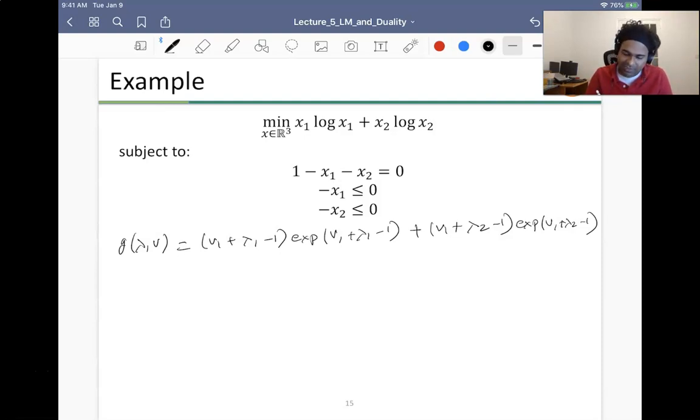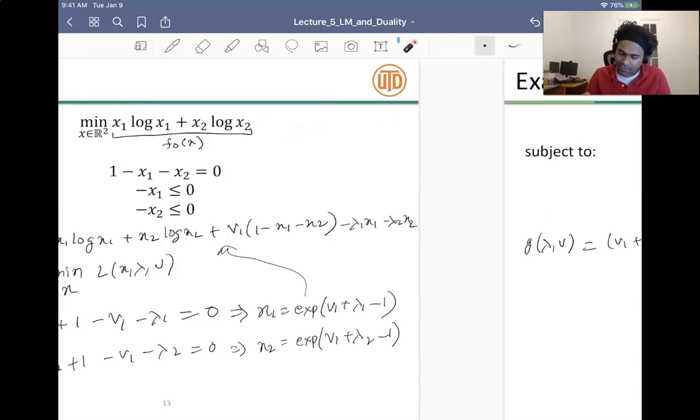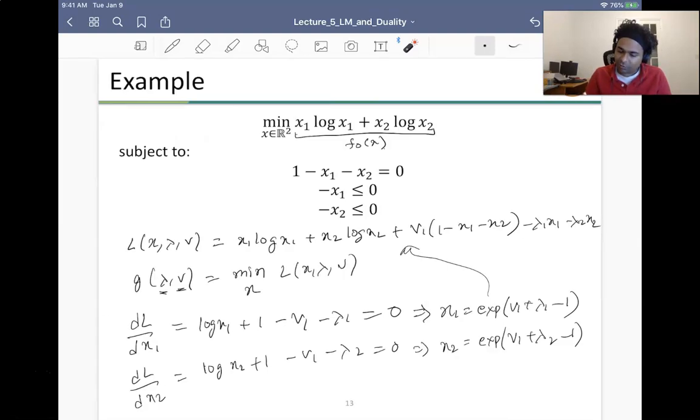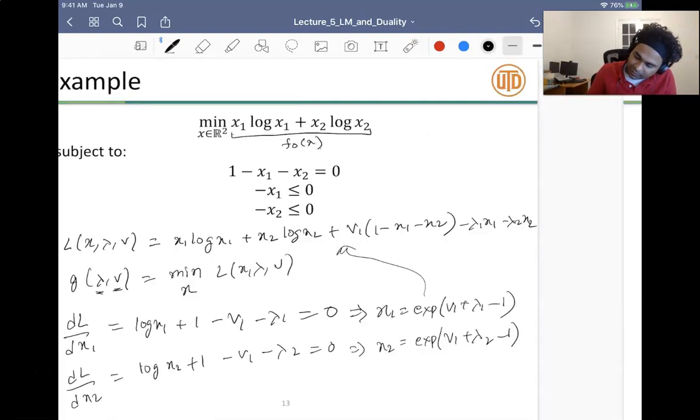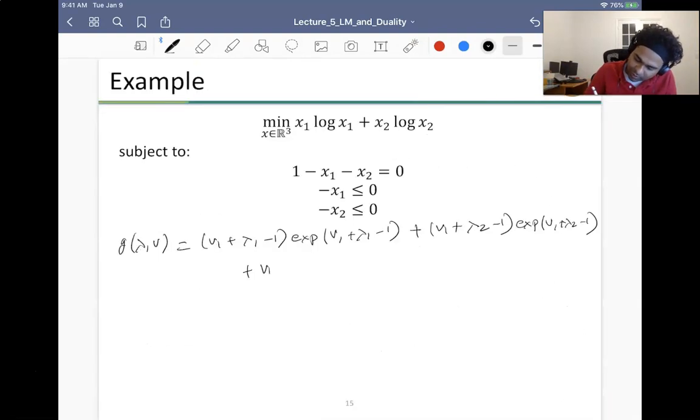So this term is the log of x1, this term is x1, similarly this term is x2, this is the log of x2. So far so good. Now I put together the second terms: plus nu1 of 1 minus exp of nu1 plus lambda 1 minus 1 minus exp of nu1 plus lambda 2 minus 1.